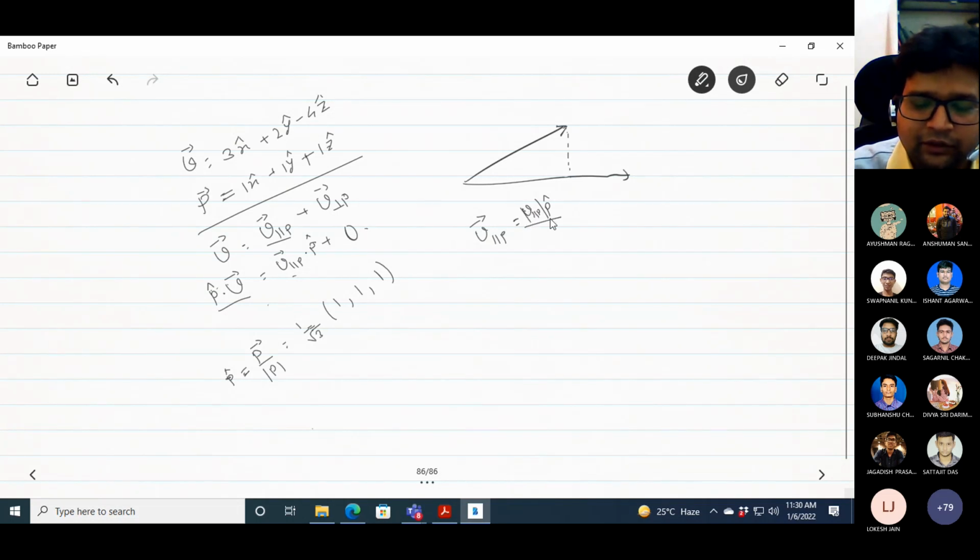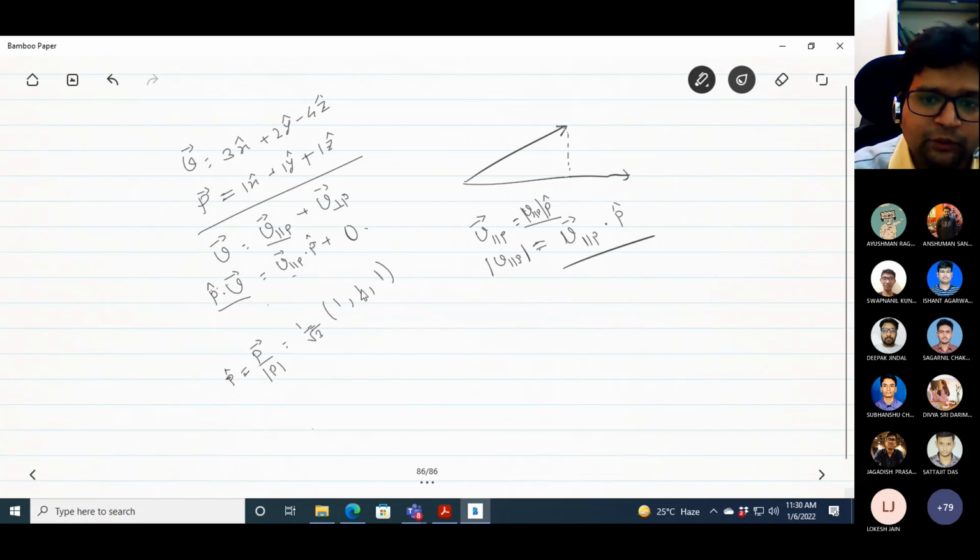Yes, sir. Okay, so now if I do the inner product with P, then the magnitude of V parallel P is equal to V parallel P dot P. This is the meaning of this inner product, and you have to do it by yourself.